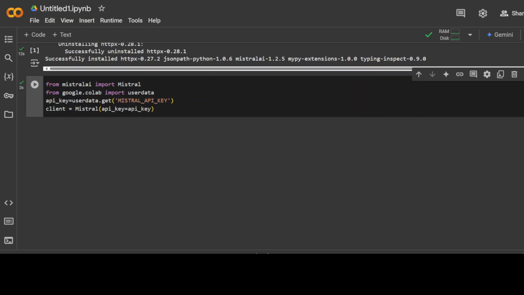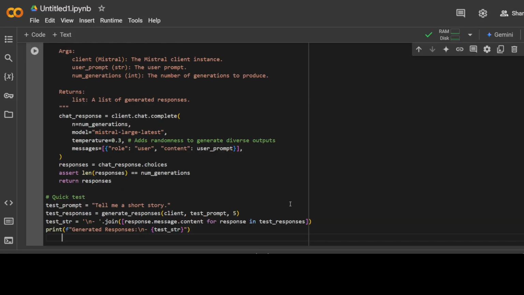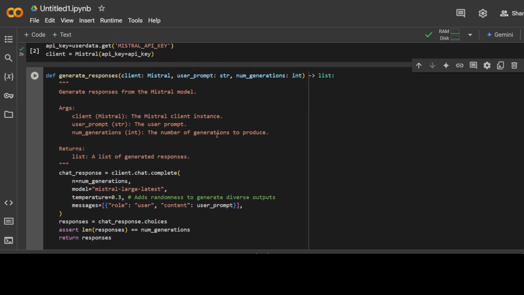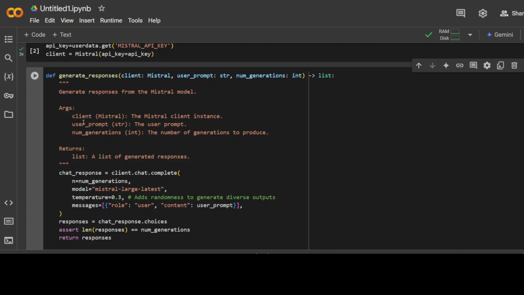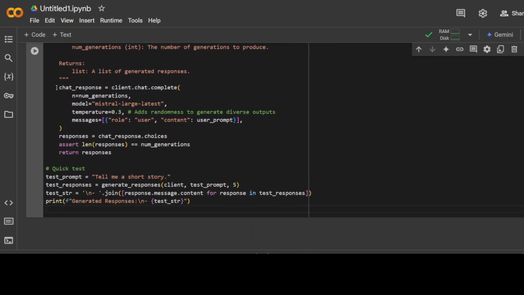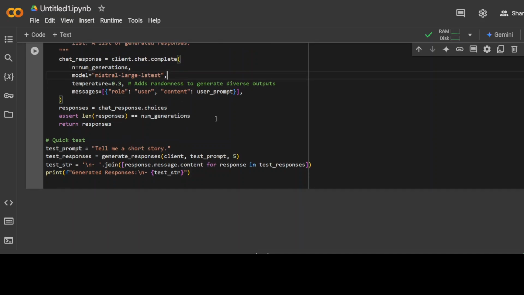Next up, I am going to create a simple function to generate the response from a Mistral model, and you can use any model, by the way. Here you don't have to use a Mistral model, and this is the function from Mistral's own GitHub repo, which you can also access from GitHub. So thank you to Mistral. All we are doing is passing it this user prompt, and then it is generating the response by using this simple chat prompt with Mistral Large. And as I said earlier, you can use any model here, and then you can go from there.